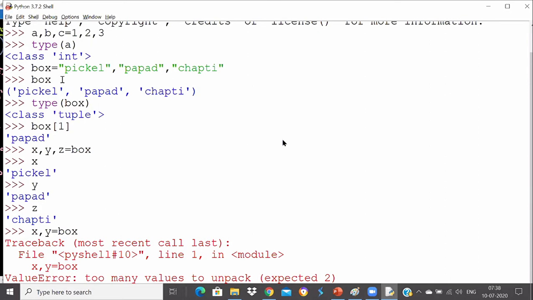On the left hand side, you need to have enough variables so that all the elements will be unpacked and stored separately. That's what is called unpacking, right? Extra variables will also create a problem, Aditi. It has to be exact. That's why you should know what a tuple actually is.